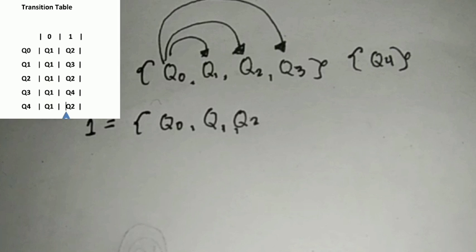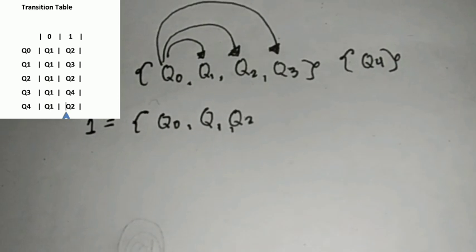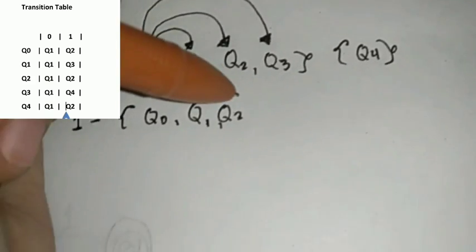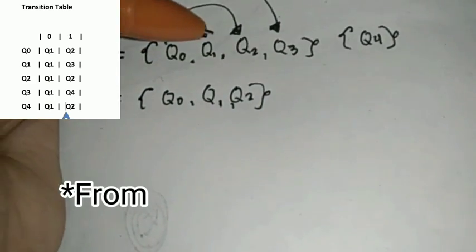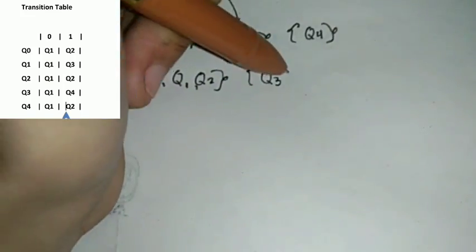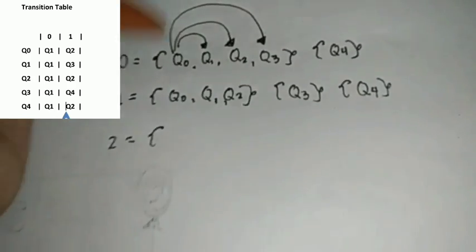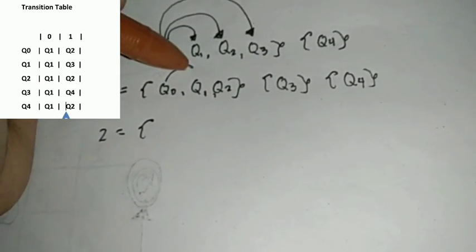So now let us compare Q sub 0 and Q sub 3. Q sub 0 given 0 is Q sub 1. Q sub 3 given 0 is Q sub 1, so they're still the same. Q sub 0 given 1 is Q sub 2, and Q sub 3 given 1 is Q sub 4. Now, they do not belong in the same set anymore. So what we need to do is distinguish Q sub 3 from the first set, and then copy Q sub 4. Now we have another new set here.